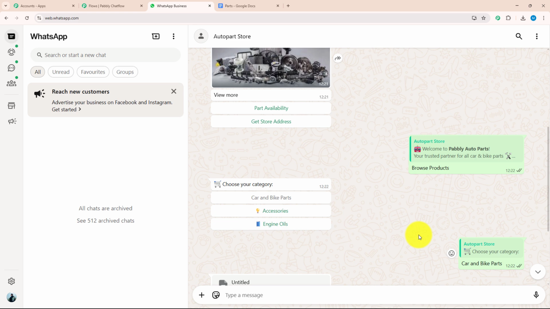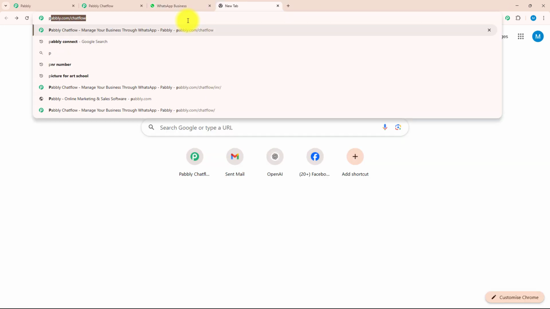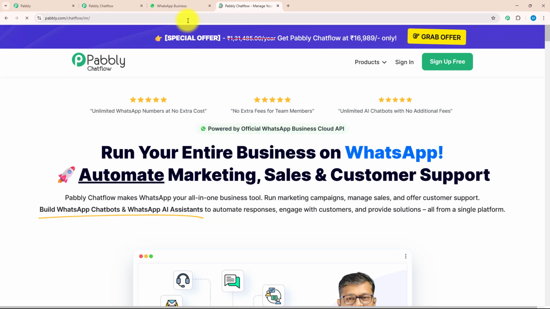For that, let's open a new tab and type pabbly.com/chatflow. As soon as you search this, you will be on the landing page of pabbly.com. Over here, you can see there are 2 options, sign up for free and sign in. If you are a new user, you can click on sign up for free. As I am an existing user, I will click on sign in.